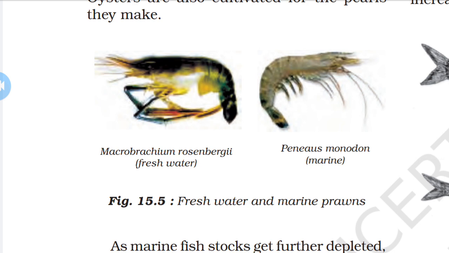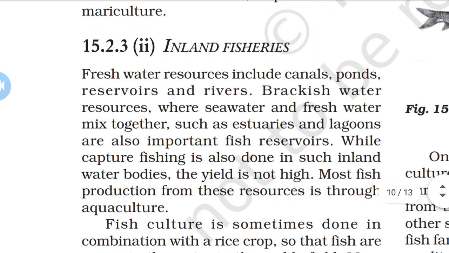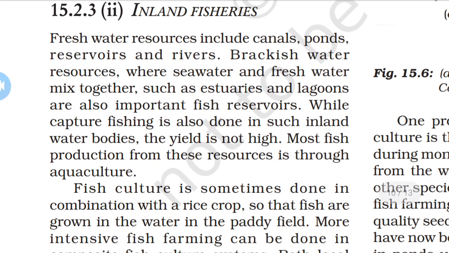Now we take inland fisheries, which use fresh water. Freshwater resources include canals, ponds and rivers. Sea water and fresh water are also mixed together in places, and capturing fish is also done in such inland water bodies. Most of the fish production from these resources is through aquaculture.